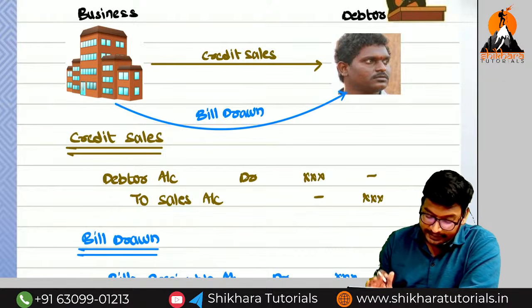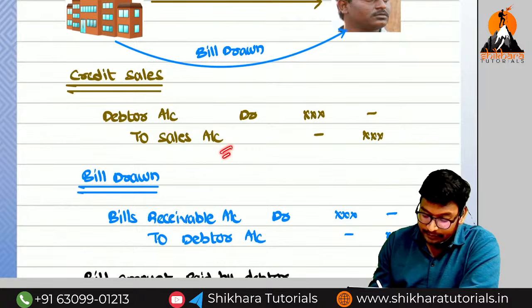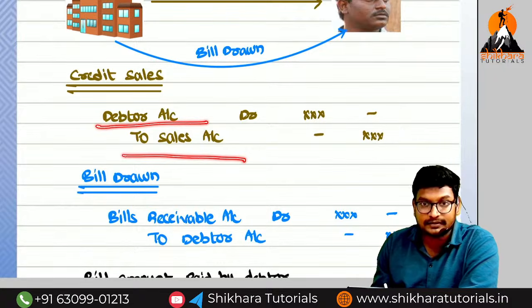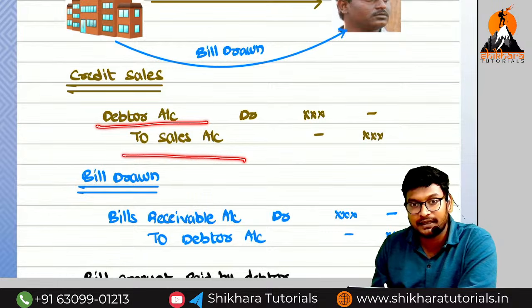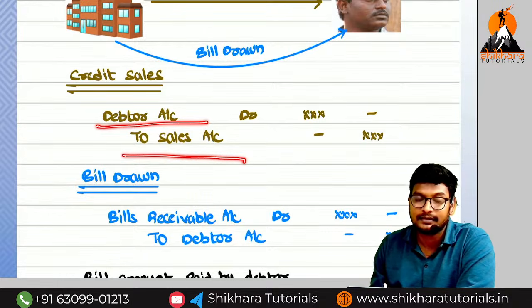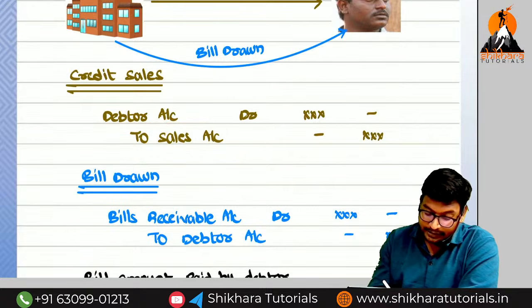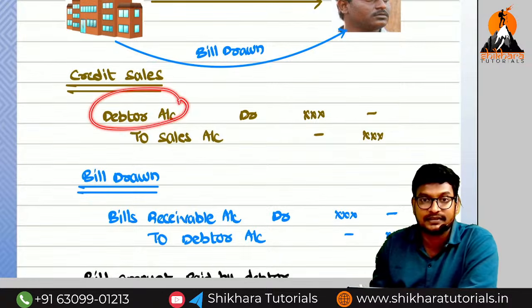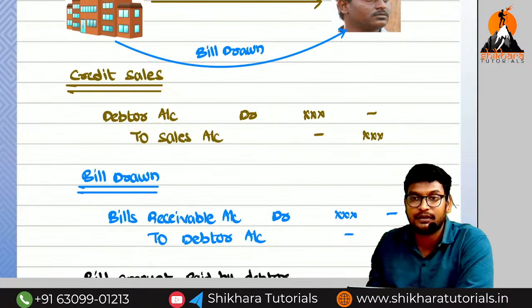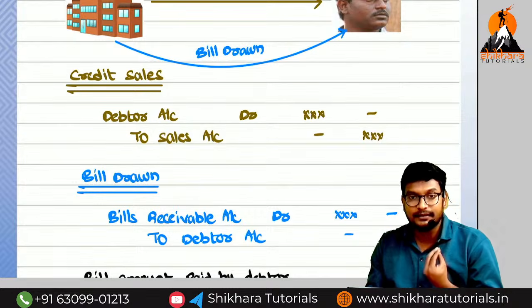What is the entry for the credit sales? First of all, debtor account debited to sales. We know the debtor value increases, and the sales value also increases. Debtor means asset, debit balance increases, debit. Sales, income, credit balance increases, credit. But here we are drawing the bill, so in the place of debtor, we are bringing the bills receivable. In the place of debtor, what are we bringing? We are bringing the bills receivable.